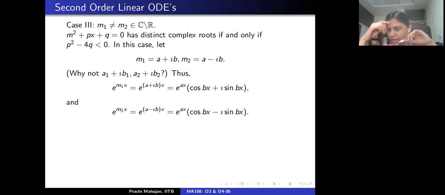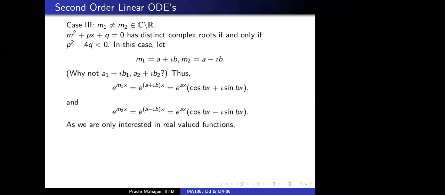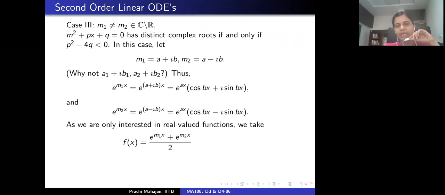Okay, so the exponential functions that we get here have a complex exponent, right? Now, how do we get real solutions from here? So we note that linear combinations of these two are also solutions to the given ODE, correct? Yes. So we look at the following.